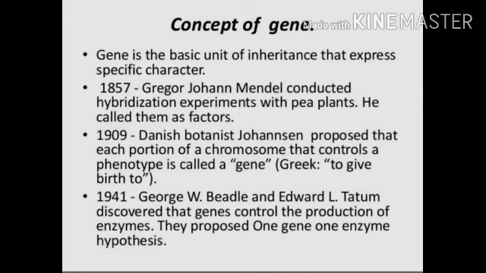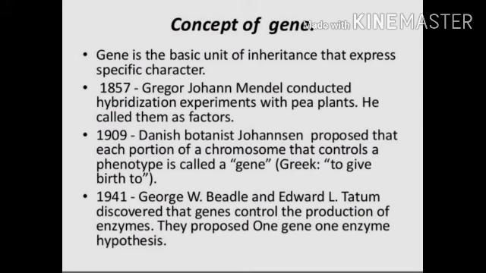Next is the concept of the gene. A gene is the basic unit of inheritance that expresses a specific character. In 1857, Gregor Johann Mendel conducted hybridization experiments with pea plants, and he called them factors.